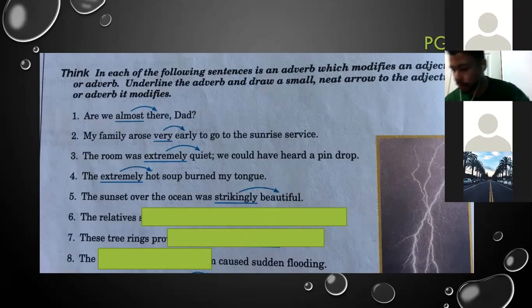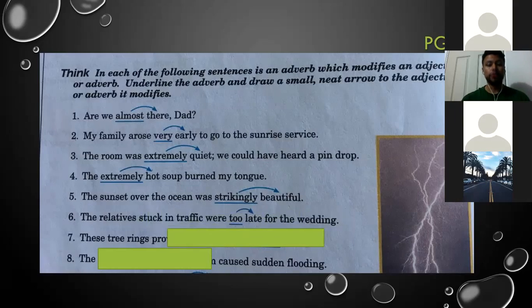Number 6, it says, the relatives stuck in traffic were too late for the wedding. Too is modifying late. Exactly. Well done. Too is the adverb, is modifying late. Late is another adverb. So remember, adverbs can modify other adverbs. Simple as that. Let's see who is missing. Okay, we're done. Let's continue.